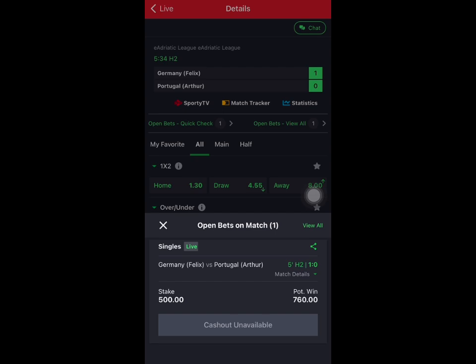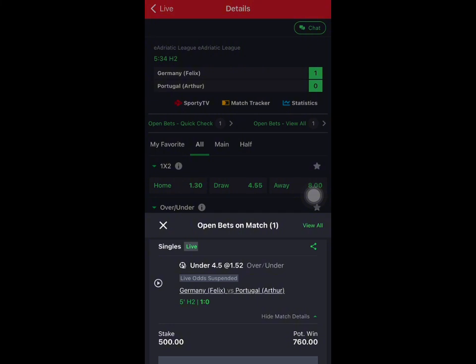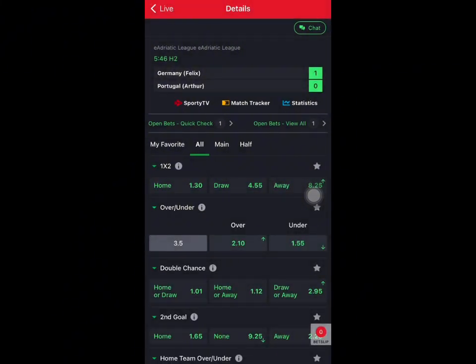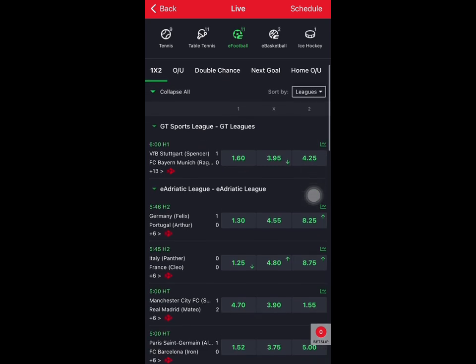So you see they are still playing 1-0. Okay, they are even the one that we played. So we predicted under 4.5, and the game is still going fine. So you can see this game is already a win.